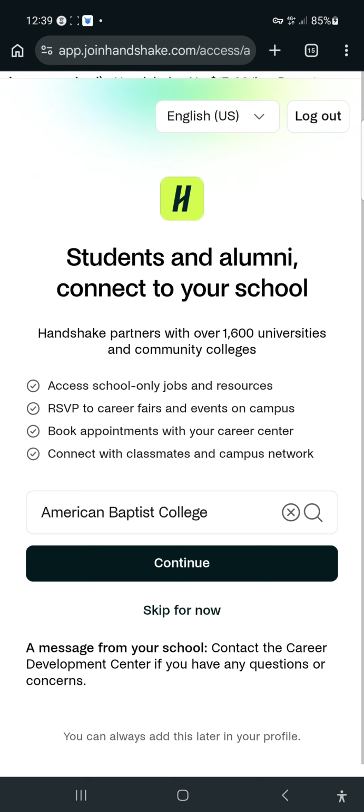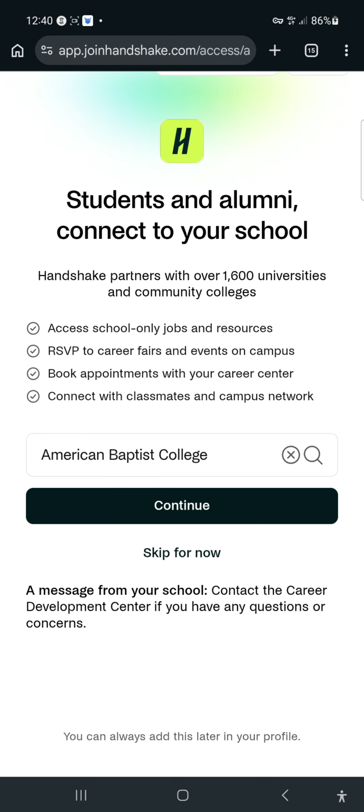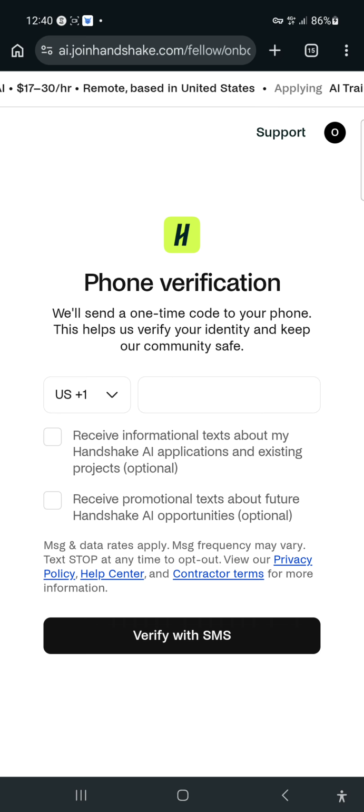That's the reason why you need someone abroad to help you open the account. So let's continue, or we can skip for now. I think we are going to skip, because they say images from your school, contact the career development center if you have any question. Let me just skip this. Let's see if it's going to take us to the next step. So now you need a US number. Let me get my US number so that it will take us to the next step.